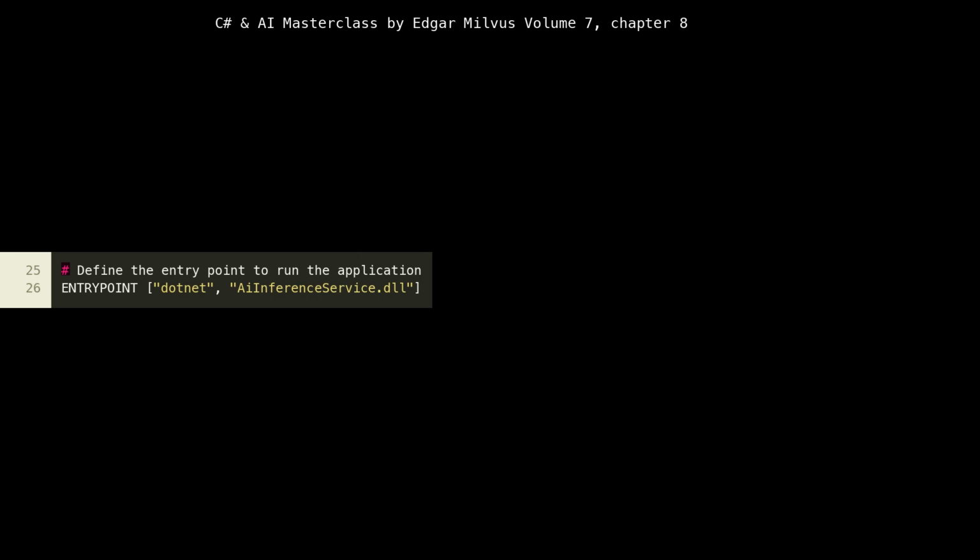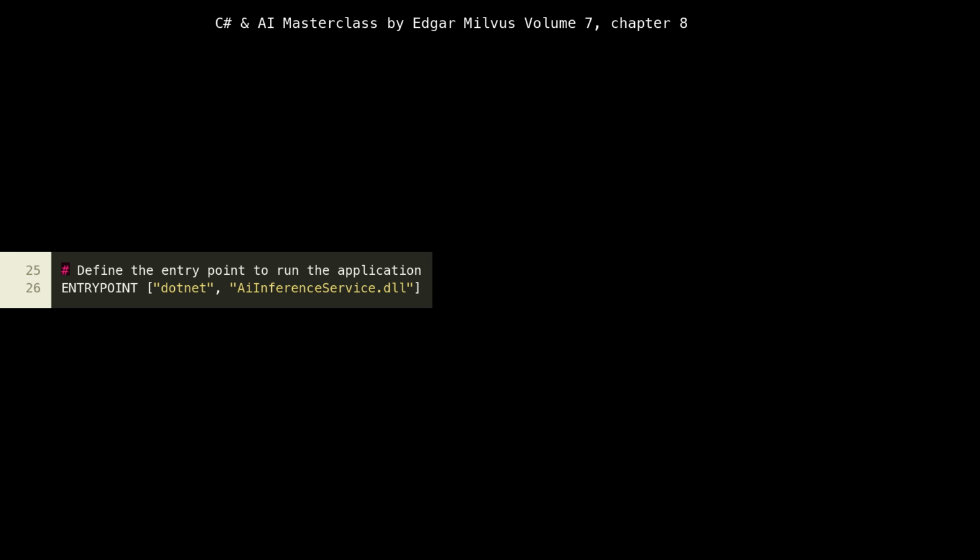Finally, at lines 25 to 26, we define the ENTRYPOINT dotnet AIInferenceService.dll. This specifies the command that will be executed when the container starts. It tells the container to run our published application using the dotnet command. The AIInferenceService.dll is the compiled entry point of our ASP.NET Core application. This ensures that when the container is launched, our AI inference service automatically starts up, ready to serve requests.